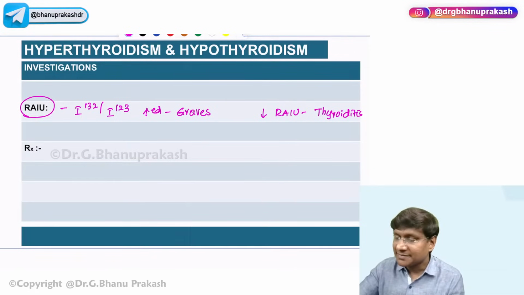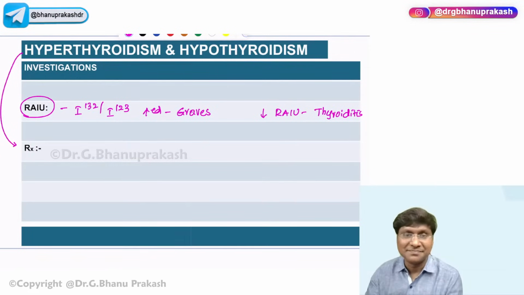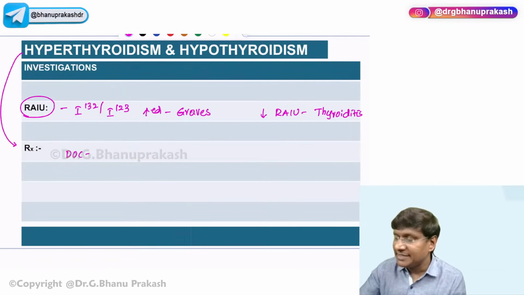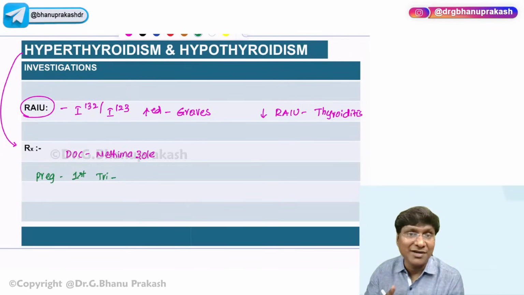What is the treatment in case of hyperthyroidism? Drug of choice will be what? Methimazole. But in pregnancy, what is the drug we give? In the first trimester, the drug of choice will be propylthiouracil.